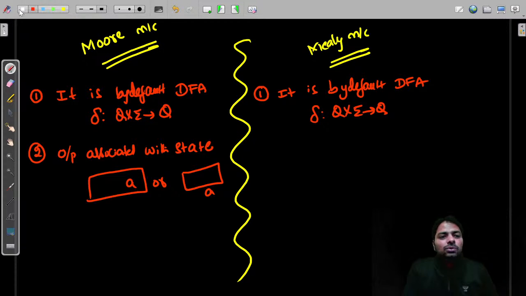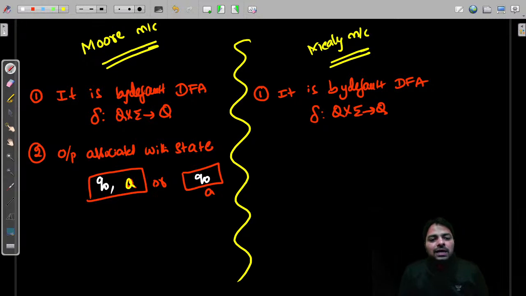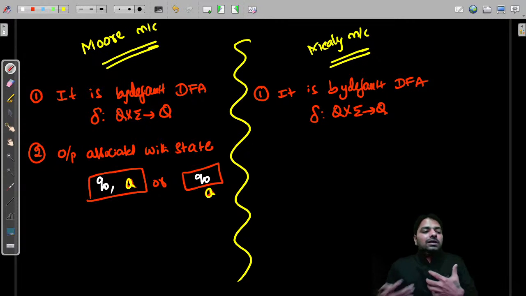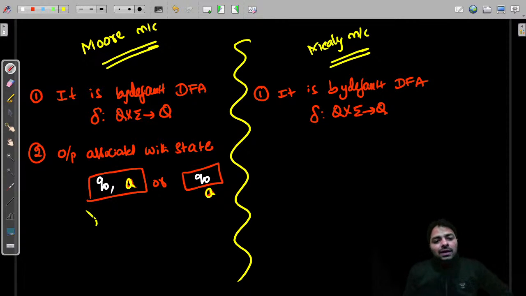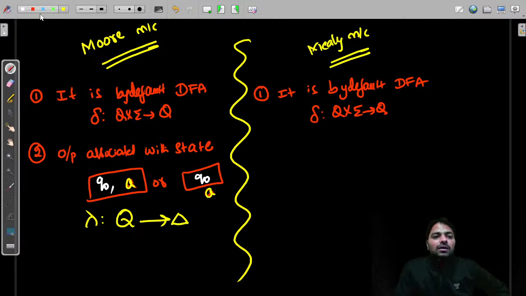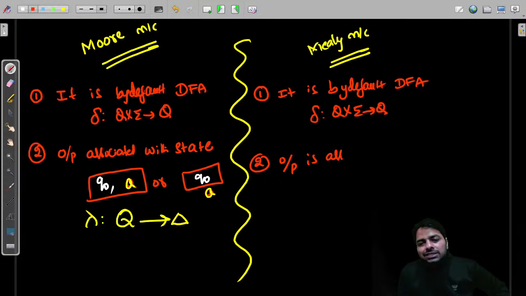If this is a state Q0, and small a is an output, you can keep it either in or out, but associate it with a state. And no need to write it here, you can mention it in the given data also. So here lambda is nothing but, if you have a state, you can see the output, and in the other machine the output is associated with a transition. So you must know what the transition is every time.